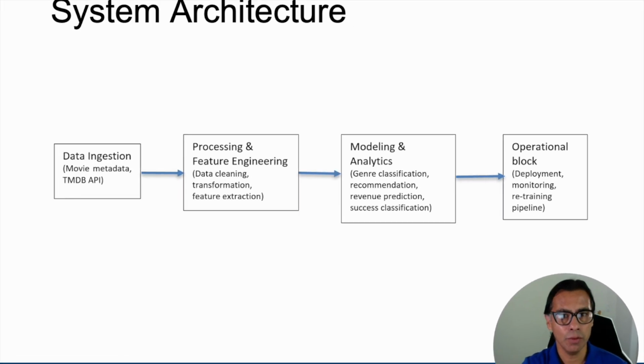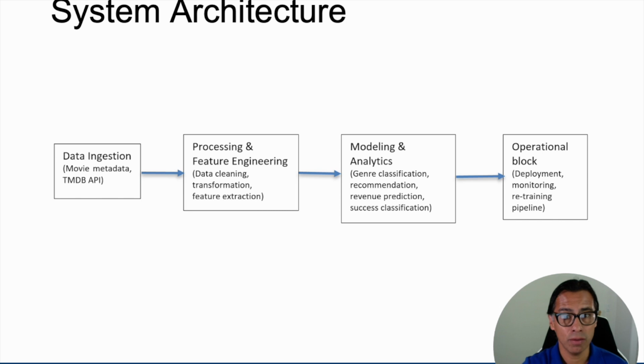This diagram that we are seeing outlines the architecture of our cinema analytics system. We start with the data ingestion block, pulling structured and unstructured movie metadata from existing datasets in the movie database website API. Next is the processing and feature engineering block, where we clean, transform, and extract features.